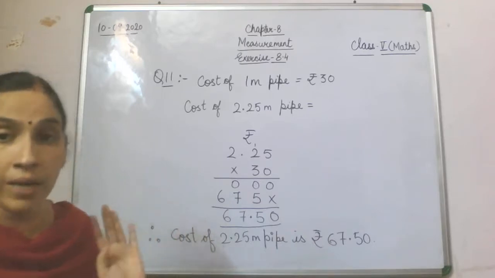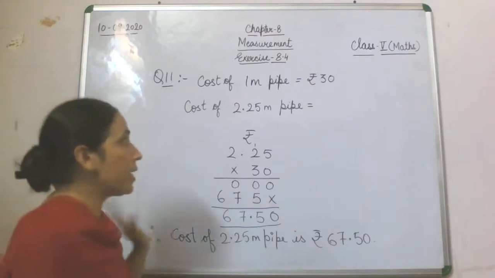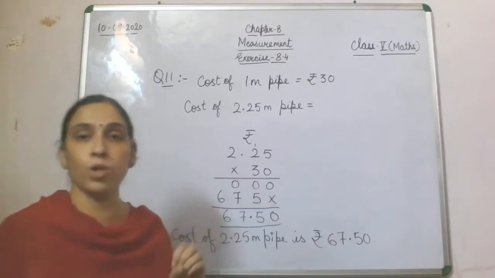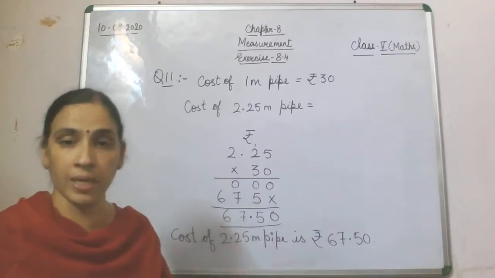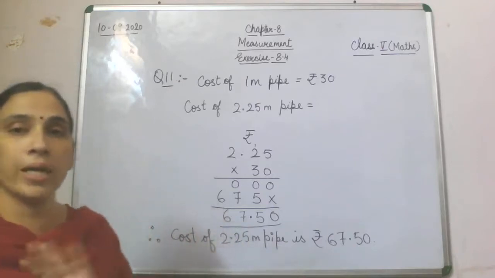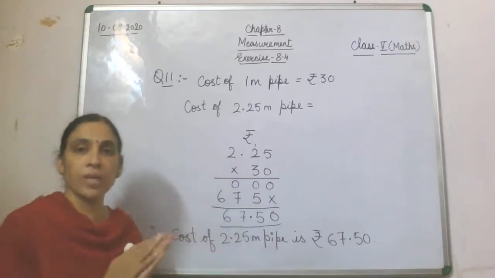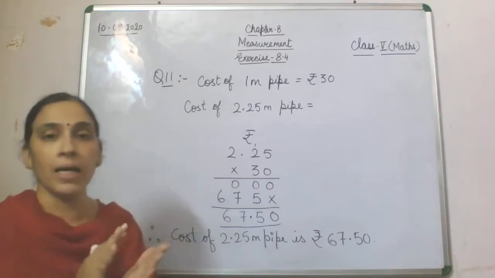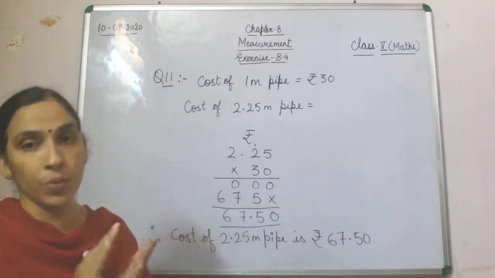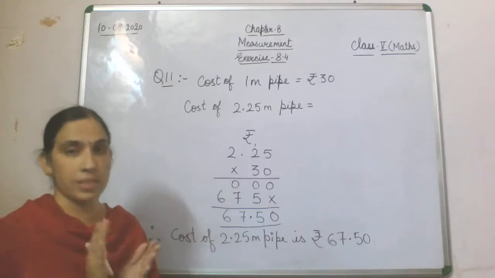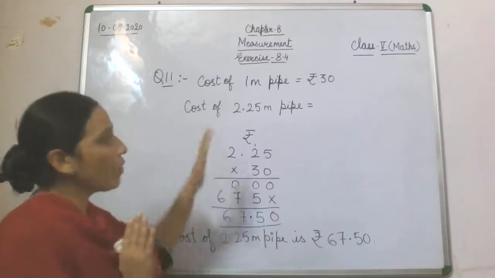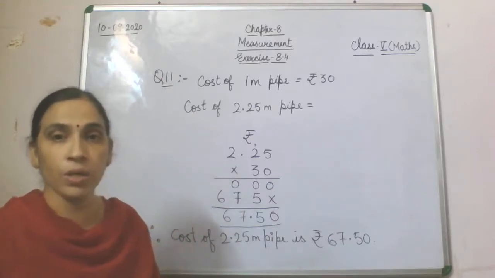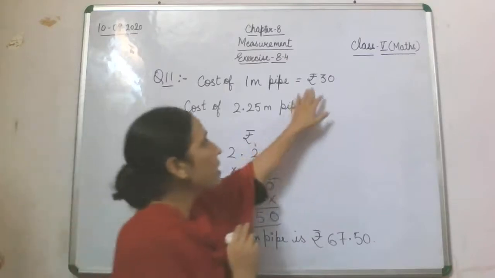See, now we will see question 11 once again and then we will start a little bit of introduction of weight. Because in measurement our next topic is, with this we have finished our length and now we are going to start with weight. Now what is the cost of 1 meter pipe? That is rupees 30.